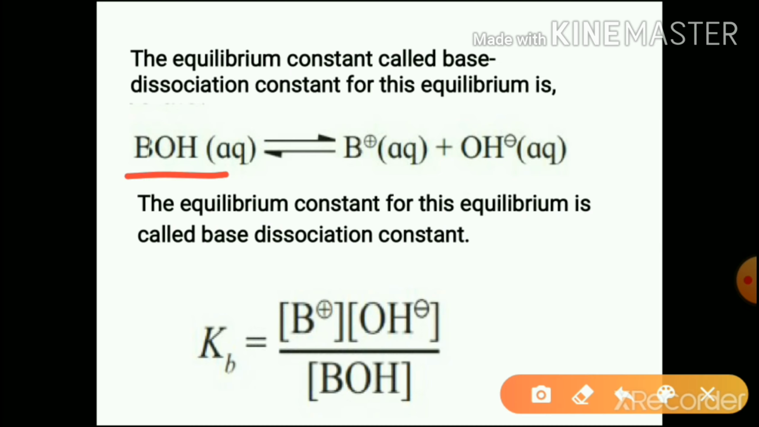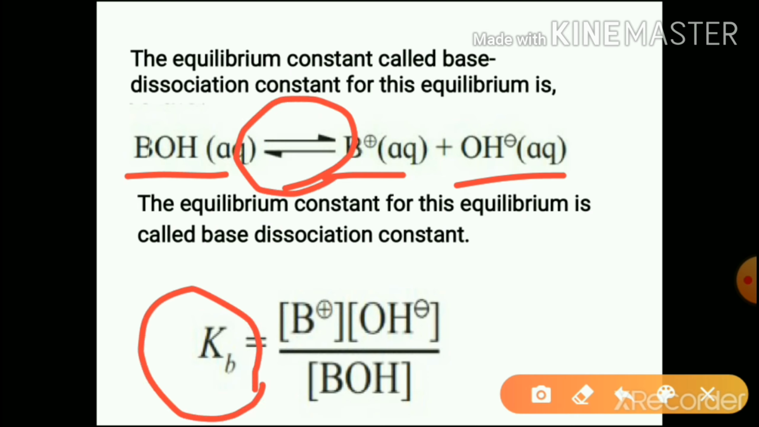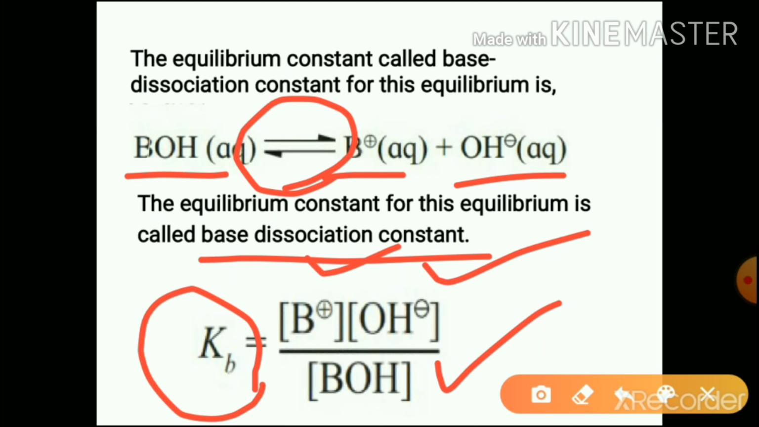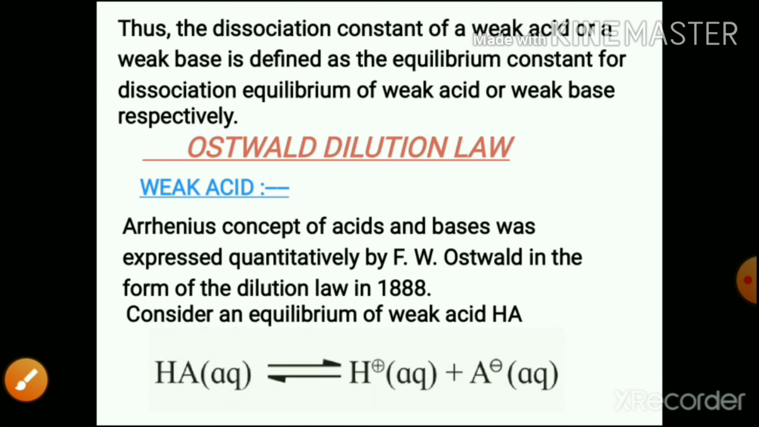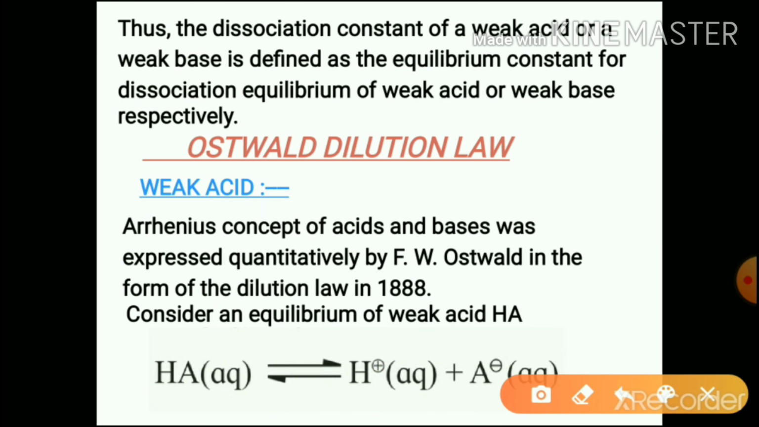Similarly, for a weak base BOH, it undergoes dissociation as B plus and OH minus ion and the equilibrium is developed. So we can write the equilibrium constant for this weak base, which is called the base dissociation constant, that is Kb. It is concentration of B plus into concentration of OH minus divided by concentration of BOH. So acid dissociation constant and base dissociation constant we have written. Now here we are going to study about the Ostwald dilution law.